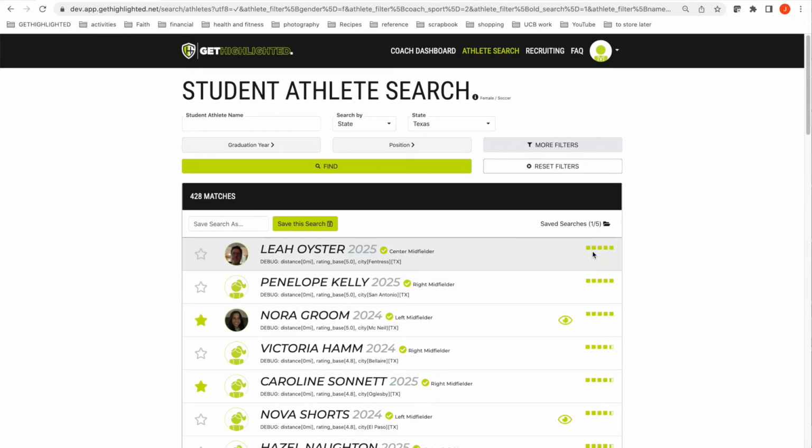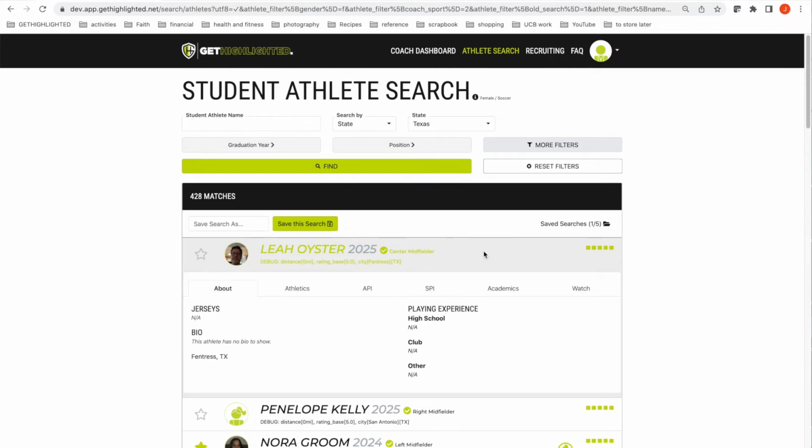And you can see that with all of those parameters put in on a student athlete, there are 3 student athletes that are perfect matches. And then there are many more that don't have all of the matches, but that certainly are viable recruits for this college coach. So when a college coach goes in and clicks on a student athlete's profile, there's going to be an eye icon that shows up next to this college in the student athlete's dashboard. If I, as the college coach, want to highlight this particular student athlete, then the student athlete would be notified, and there'll be a trophy icon and or a star trophy icon, depending on if it's a match.